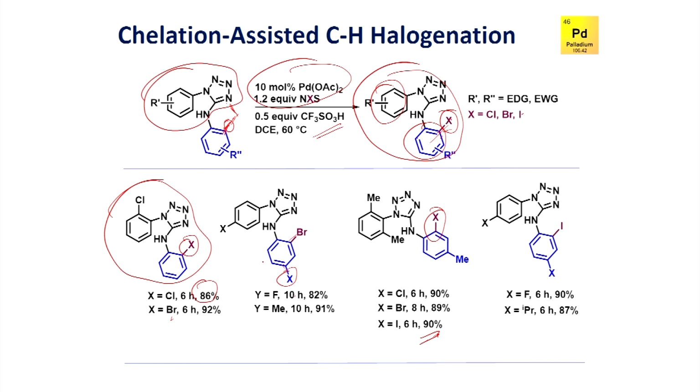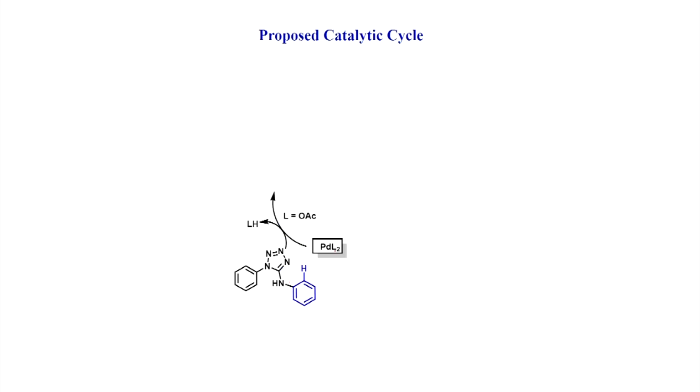You can have a variety of substituents in the aromatic ring. However, the halogenation can be selectively carried out at the ortho position by activation of the CH bond through cyclometallation, and this can be understood when you go through the reaction mechanism. You have the substrate, the palladium acetate in this case, and you have the lone pair. It may chelate with the palladium acetate, and you will be able to form this intermediate. Once you form the intermediate, it can activate the CH bond through cyclometallation. You will lose one molecule of acetic acid. LH means acetic acid. So, you can make this intermediate.